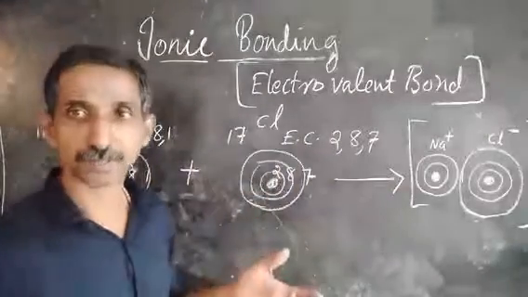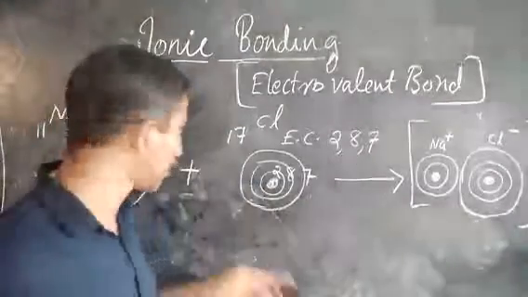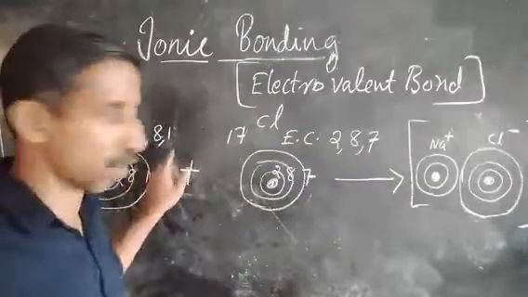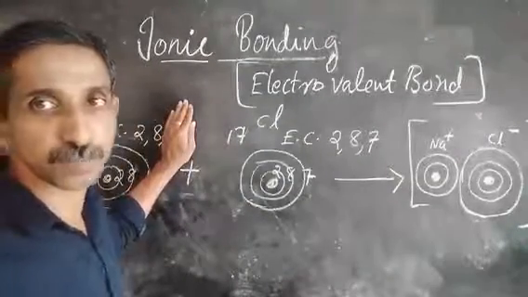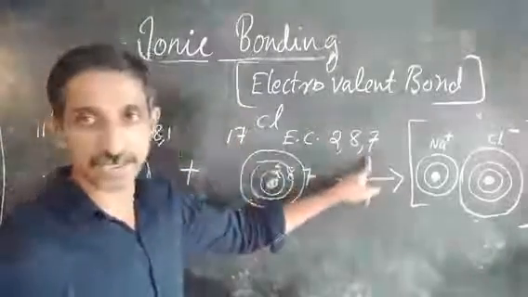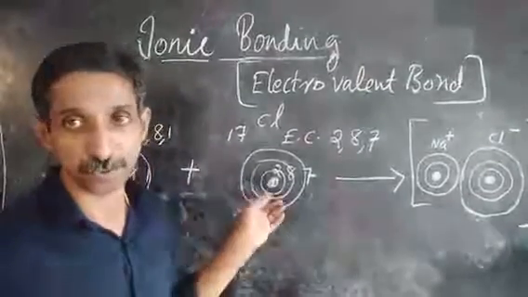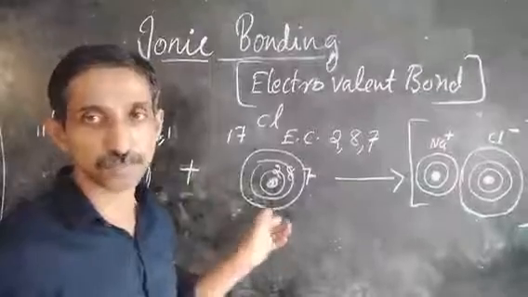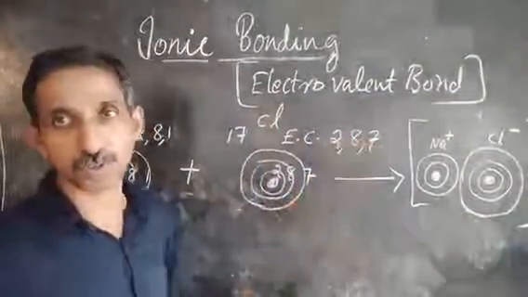They are both just short of an octet. That means when sodium loses this one electron, it can attain stability, and when chlorine gains one electron, it can also get stability. When sodium loses one electron, it gets stabilized. When chlorine gets one electron, it also gets stabilized.